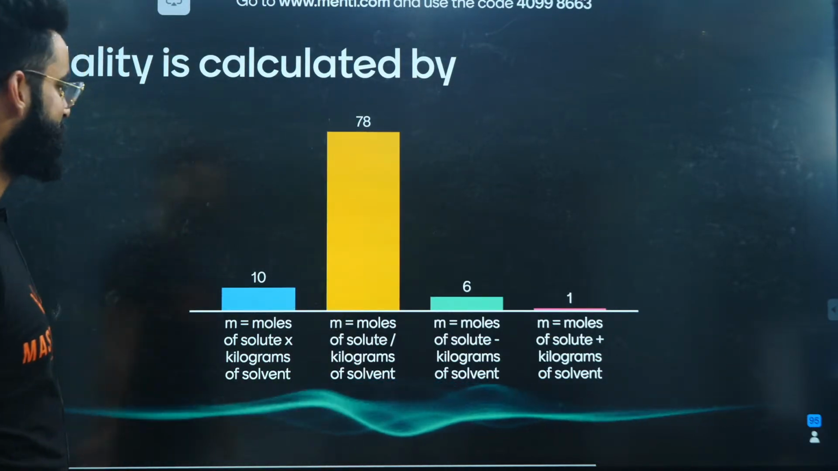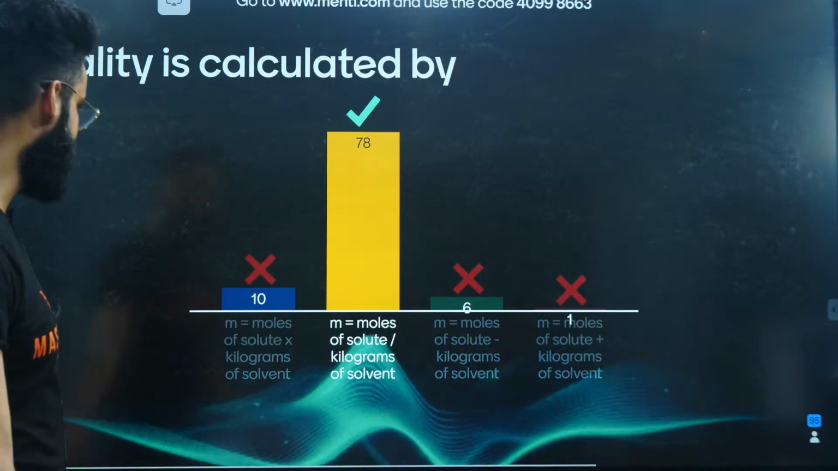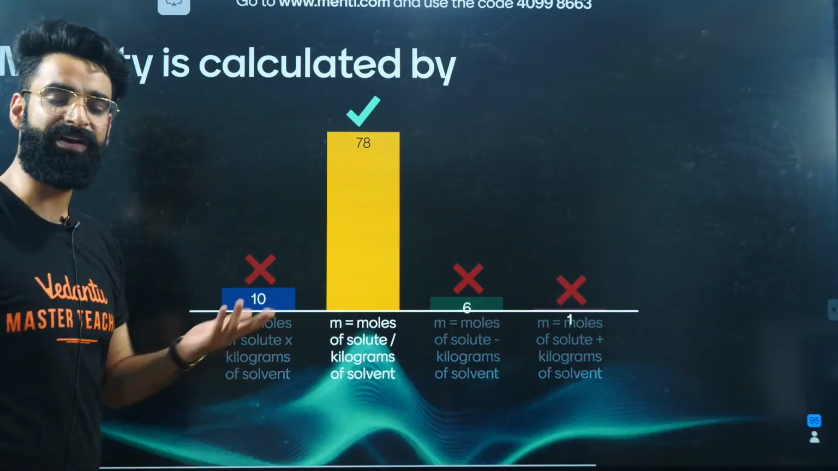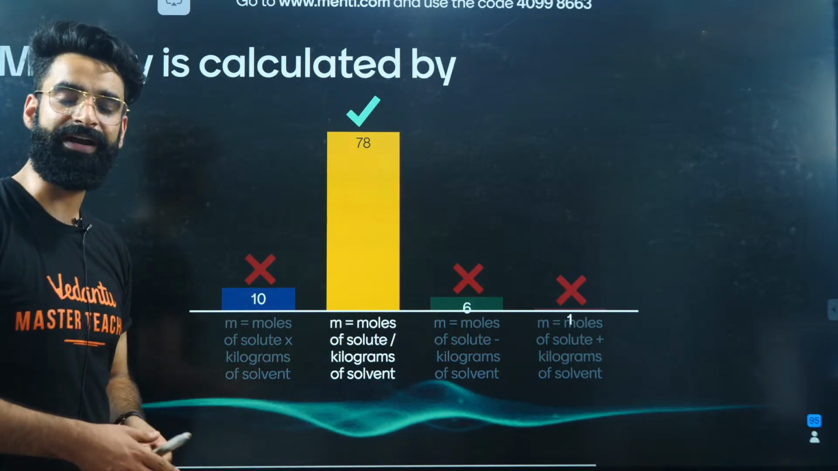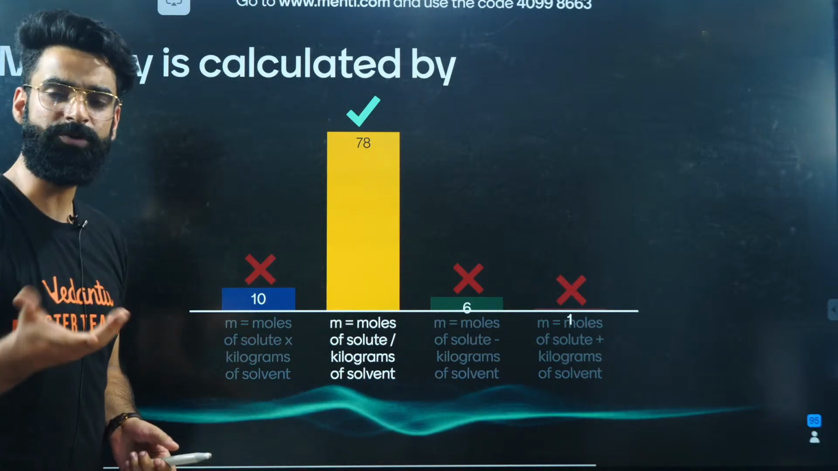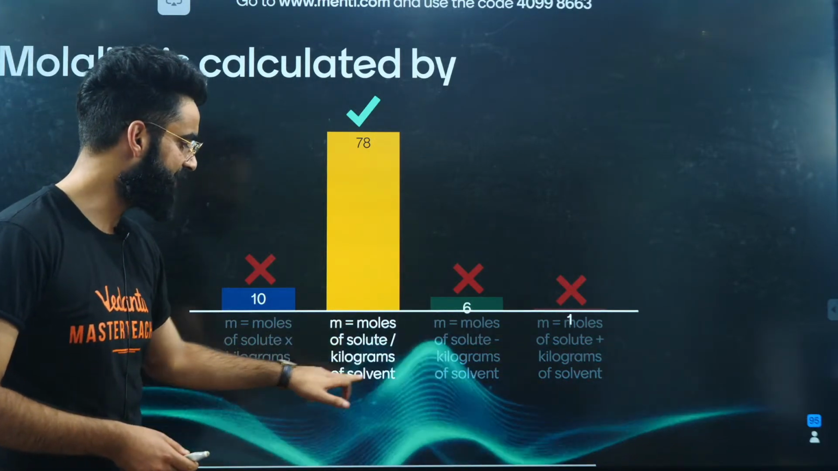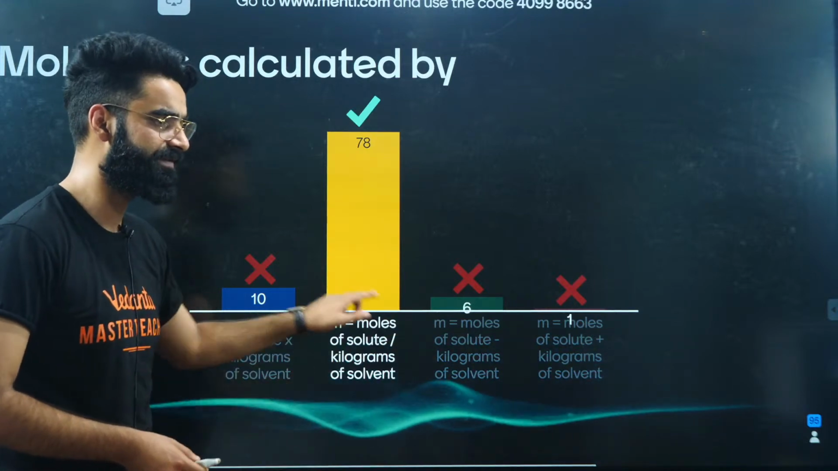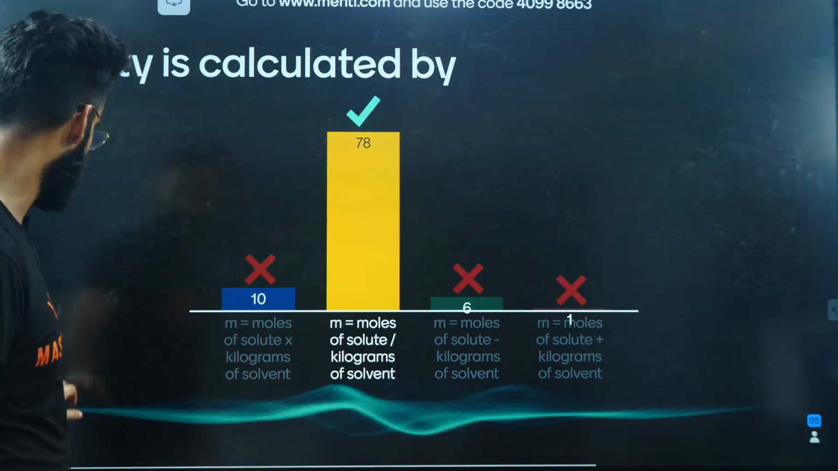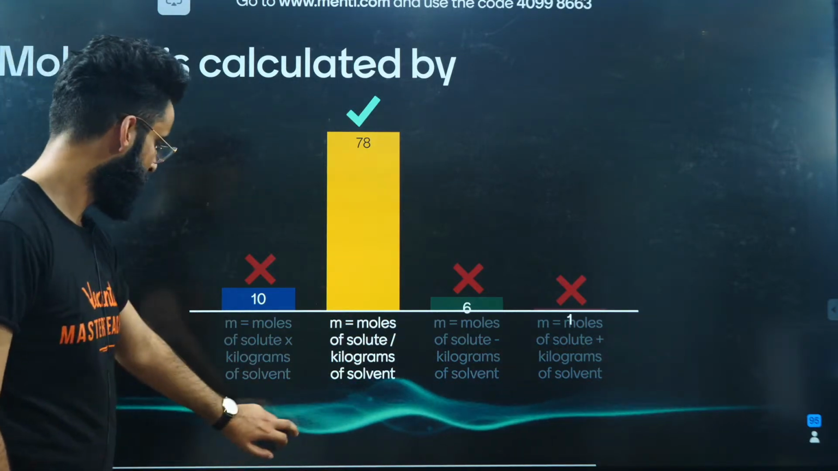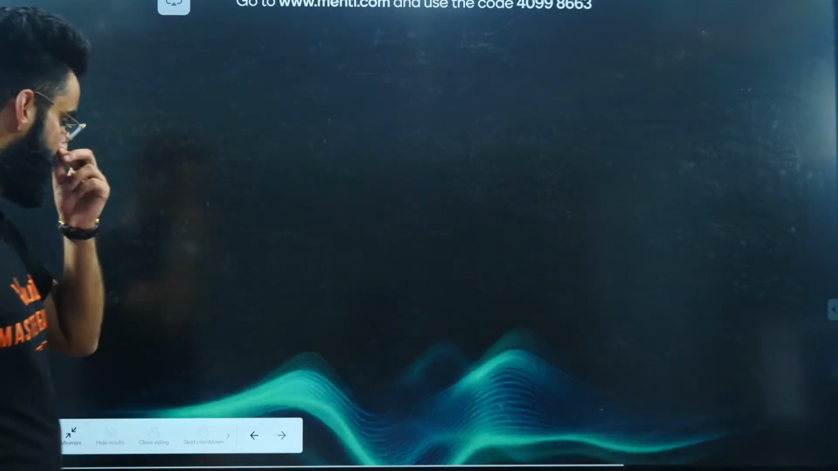Well, people, you already knew it. Molarity of the solution. How do we define molarity? Molarity is simply defined as the number of moles of solute present in 1 kg of solvent, right? Moles of solute divided by kilograms of solvent. So this is going to be the answer of the question, right? A very simple one. Perfect. Chalo, moving on to one more.